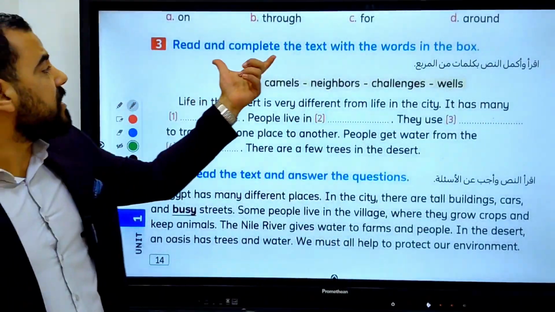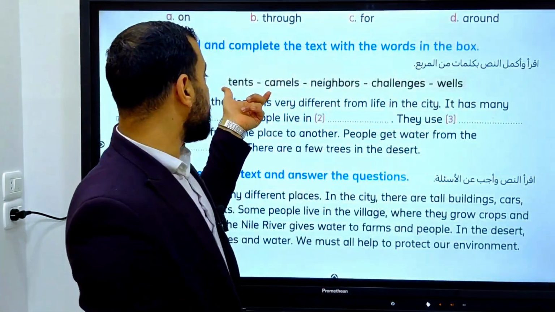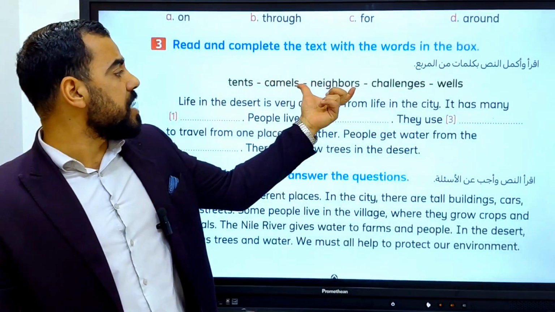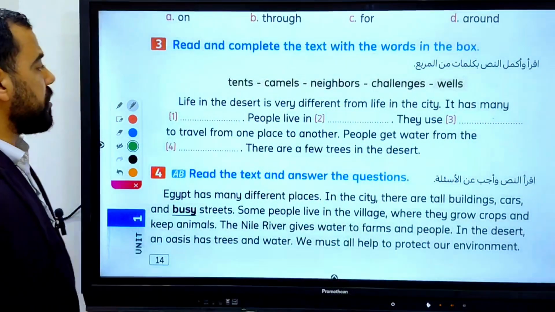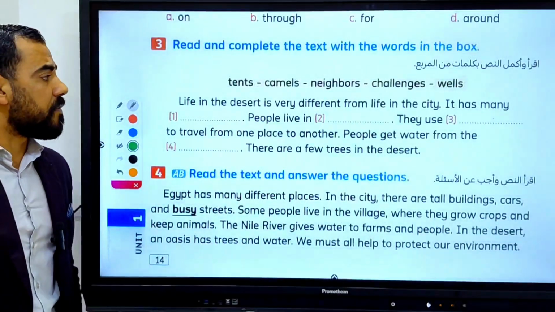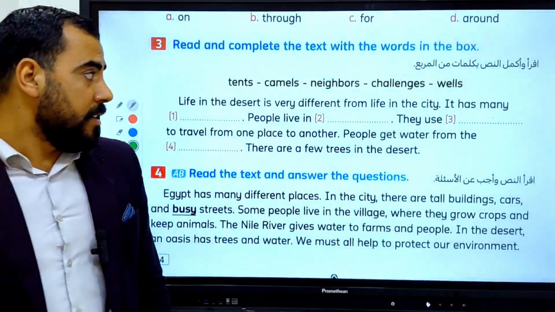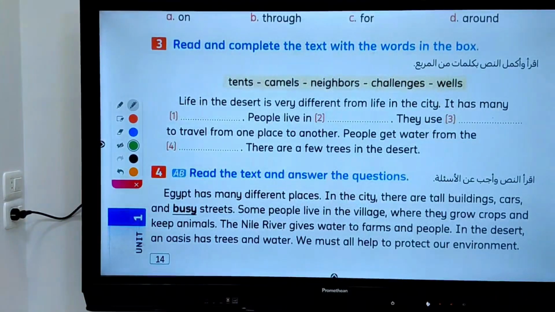Read and complete the text with the words in the box: tents, camels, neighbors, challenges, wells. Let's read it together. Life in the desert is very different from life in the city. It has many challenges.